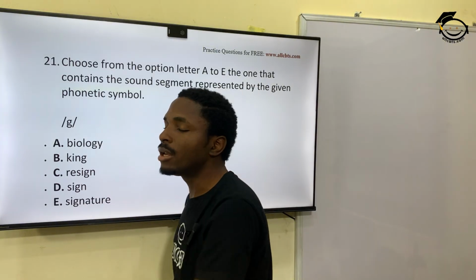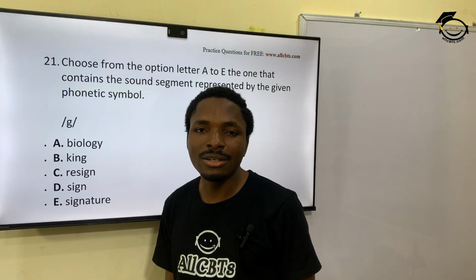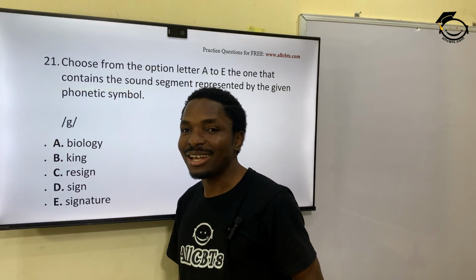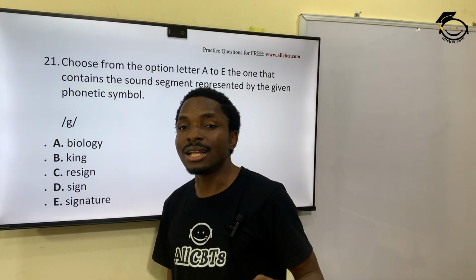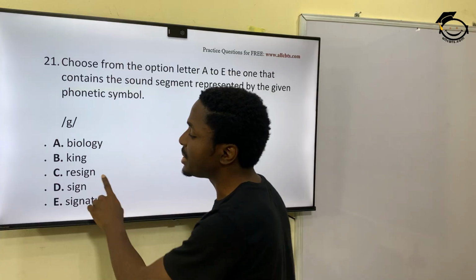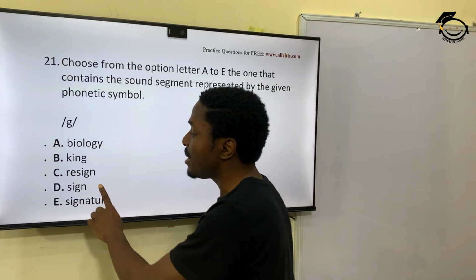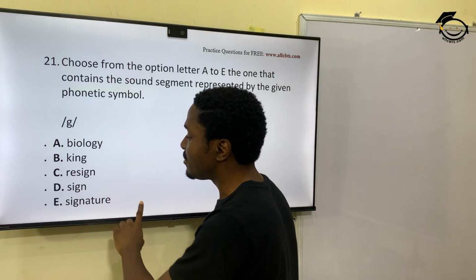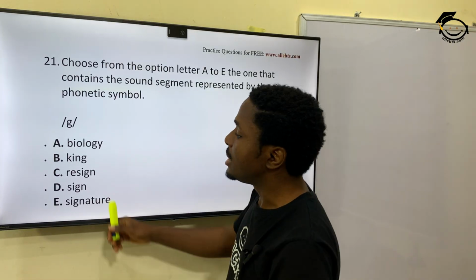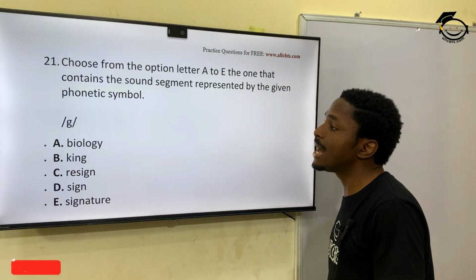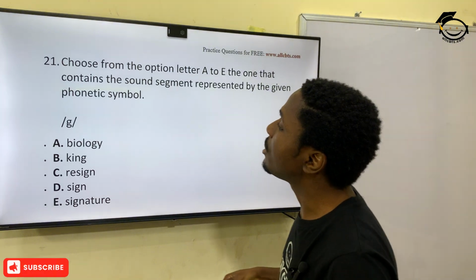Then you have king, king. You can hear the sound there at the end, king. That's the good sound. Then you have resign, it's not there. You have sign, it's not there. You have signature, it's not there. So it's in king. King has that phonetic sound. 22.